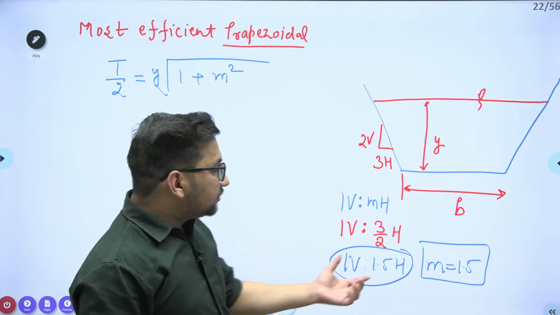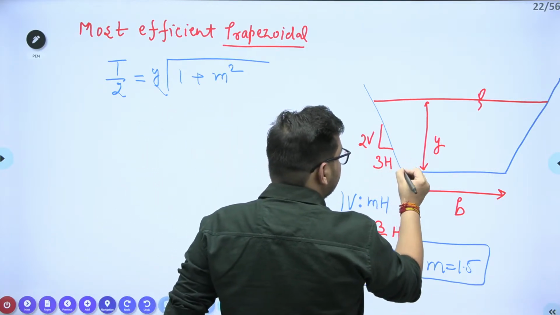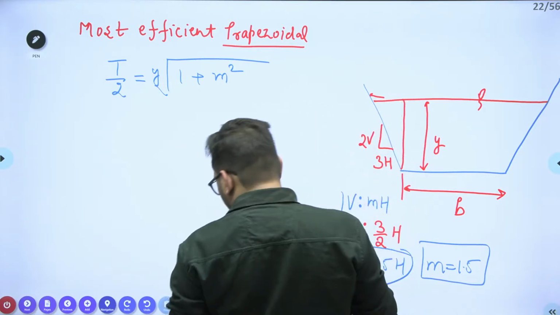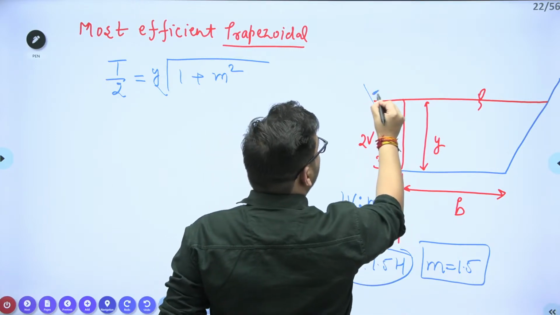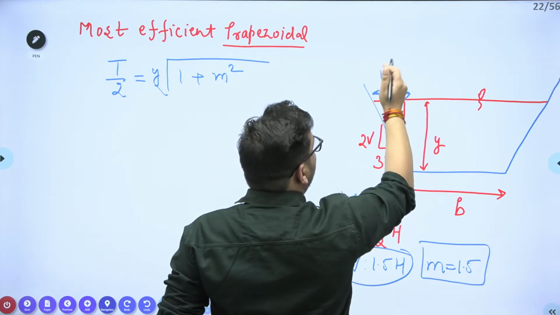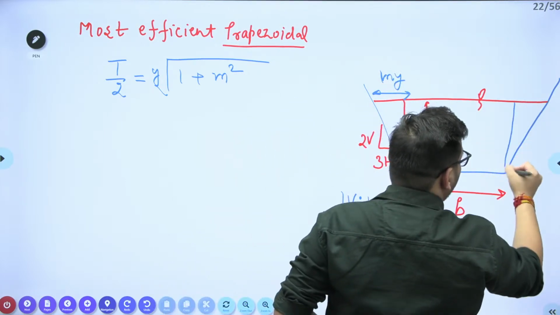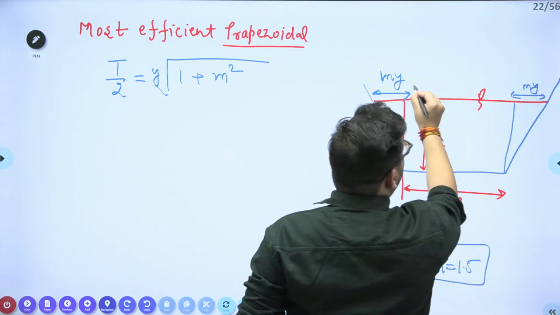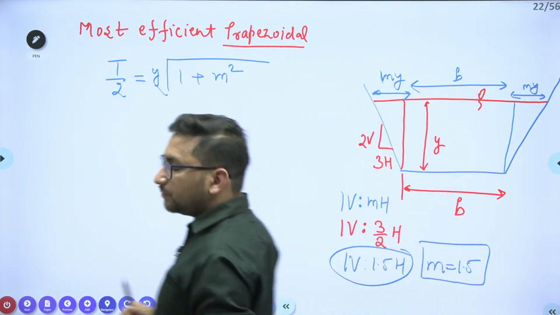If this m value is 1.5, can I say that this particular dimension is going to be equal to m times y, and this dimension is also m times y, and this is nothing but your b value, right?